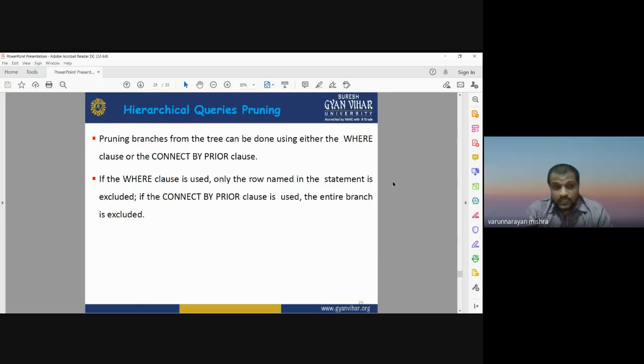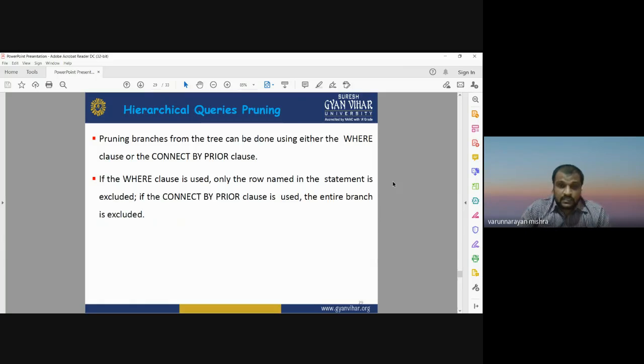In the same way, pruning is a kind of cutting of unwanted information when you run any kind of query. In some cases, after running the query, when you see the result, you may have some unwanted information that is not very much relevant to your query, to your question. So in that case we can run the pruning. Pruning is the cutting off unwanted information from your result. Pruning branches from the tree can be done using either the where clause or the connect by prior clause.